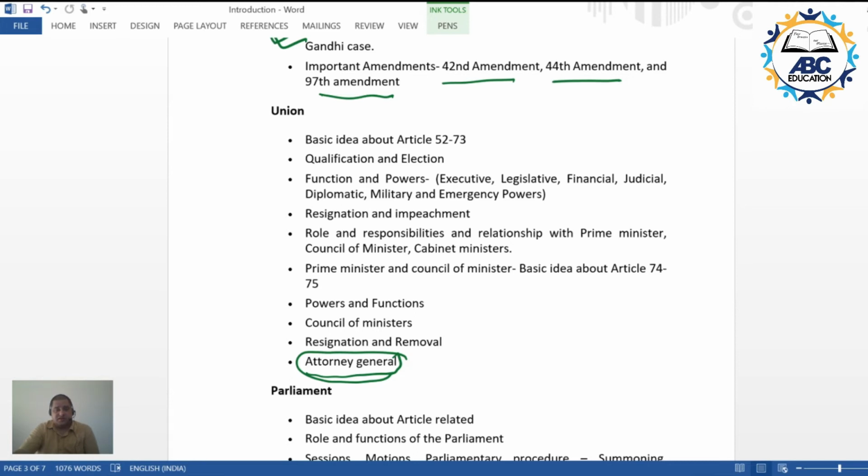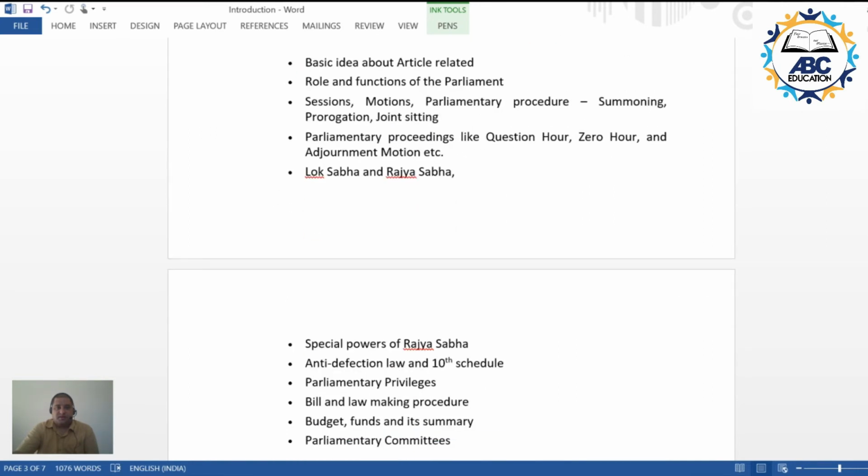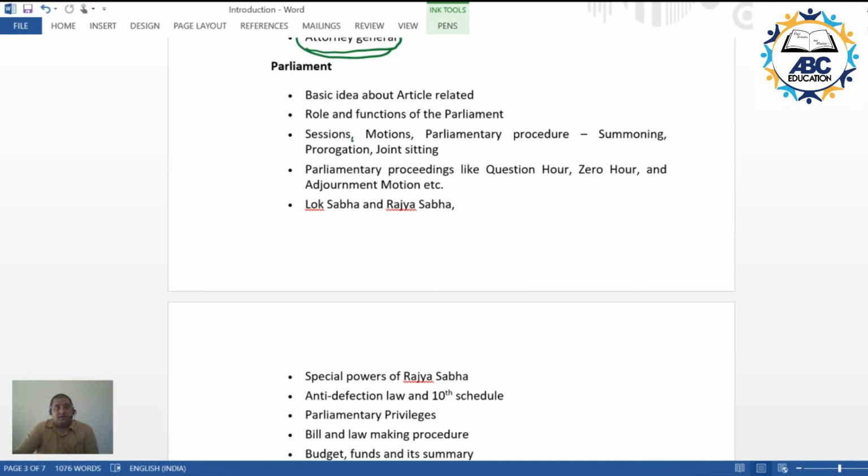So the correct answer would depend upon the phrasing of the question, but then again, the attorney general and the characteristics of this office become important, and we'll be seeing about that. Then we'll be moving on into the parliament. Parliament, role and functions of parliament, what are the various sessions of the parliament, what are the various motions, what are the types of parliamentary procedure that are followed. We will be talking about this. Then what are the various instrumentalities through which parliament comes into action, we'll be focusing on this also.